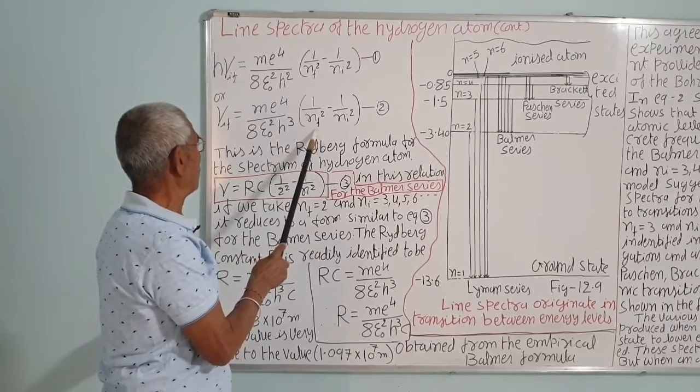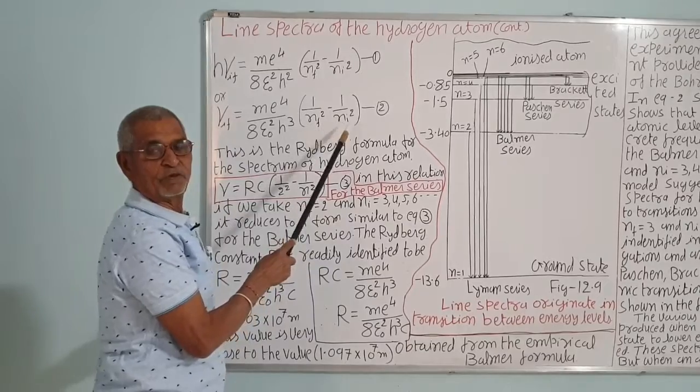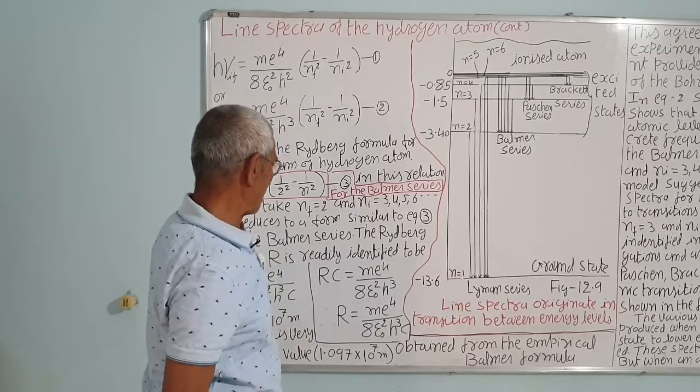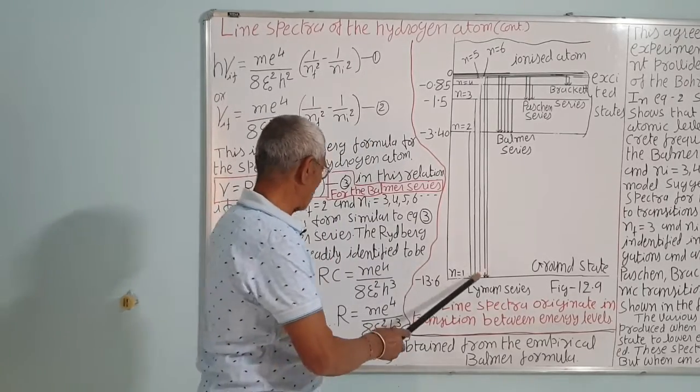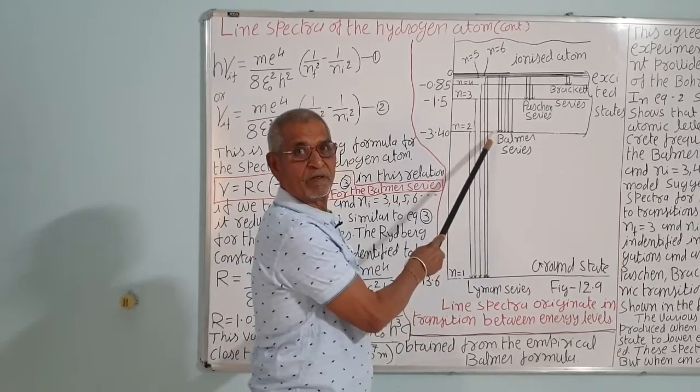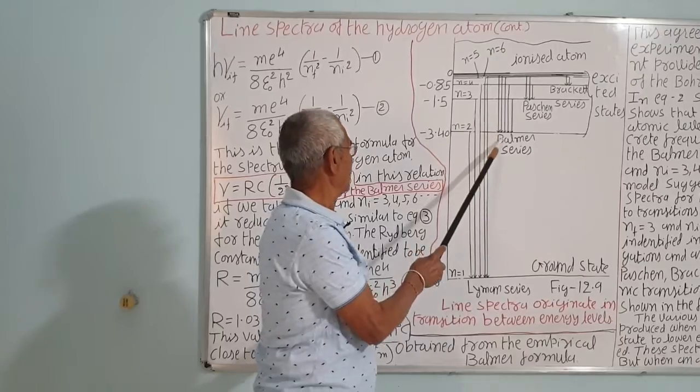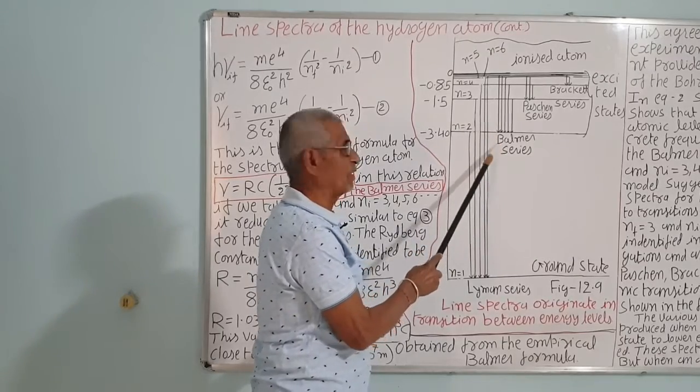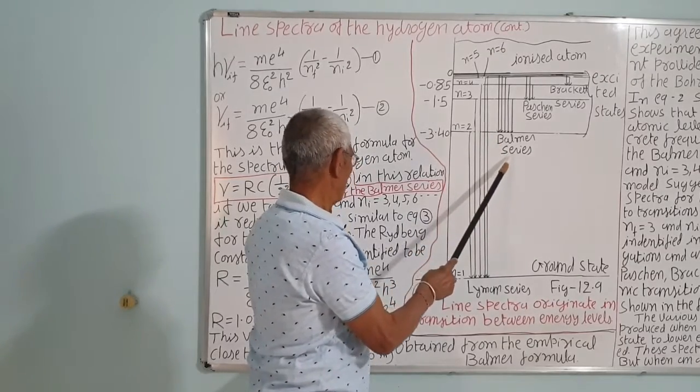If Nf is equal to 4, then Ni is equal to 5, 6, 7, so you will get other series. And later on they were discovered. So the Lyman series was discovered after the Balmer series, which was given by the empirical formula of John Jacob Balmer.